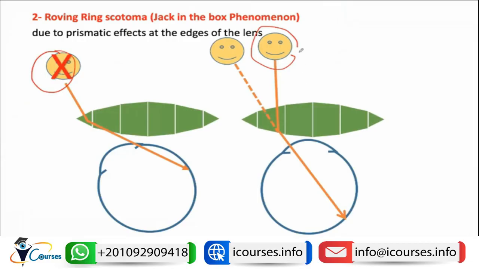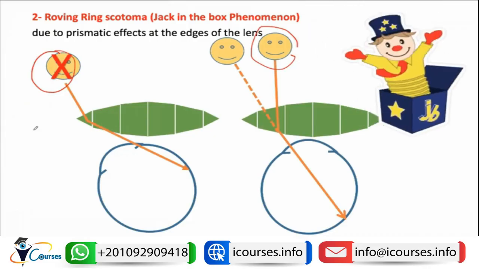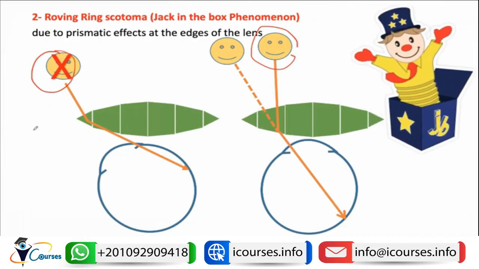Sometimes the patient is looking in front of him and sees an object. When he tries to locate this object and moves his eyes toward it, the object disappears, and this is what is called the jack-in-the-box phenomenon. Jack-in-the-box is a toy that, when you close it and then open it, suddenly appears and suddenly disappears.